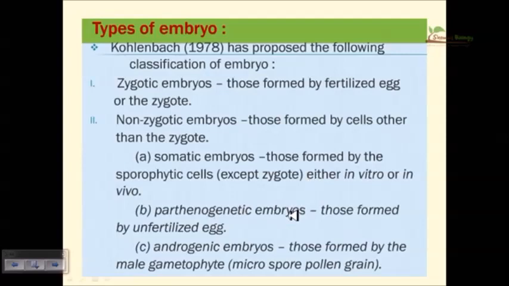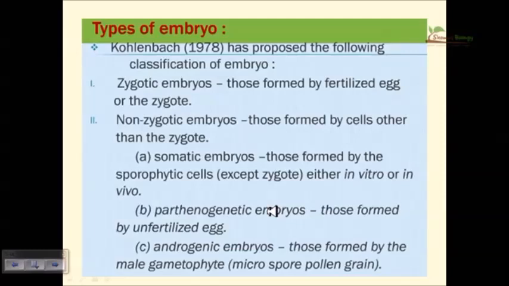Parthenogenetic embryos are those formed by an unfertilized egg. So if the egg is already formed, and from that egg we are producing the embryo, there is no need for the male gamete in that case. So an unfertilized egg that can develop into an embryo is called the parthenogenetic embryo.